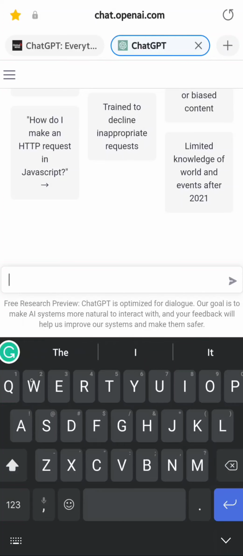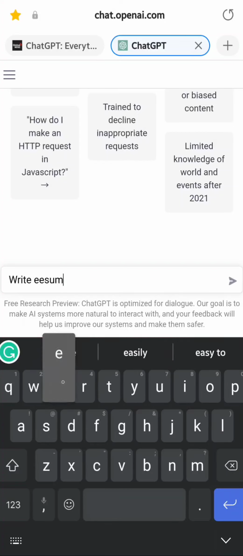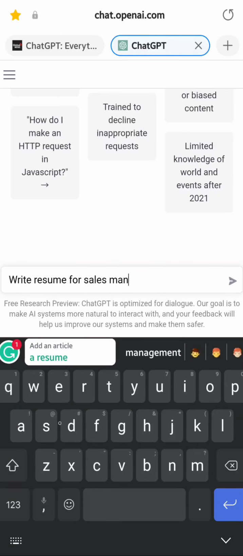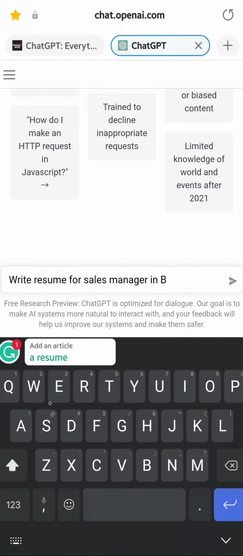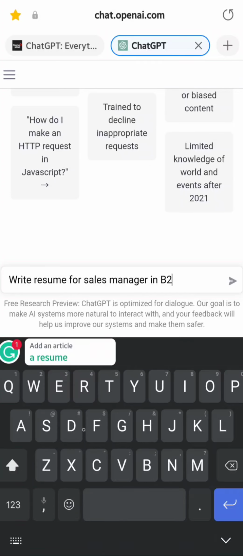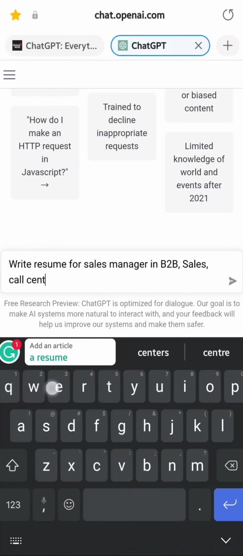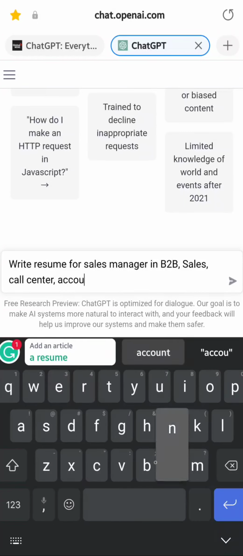So let's see if I want this to actually come up with a resume for, let's say, write the resume for me. Write resume for sales manager in B2B sales. I'm gonna go call center, just add more industry in there just to see. Accounting experience.